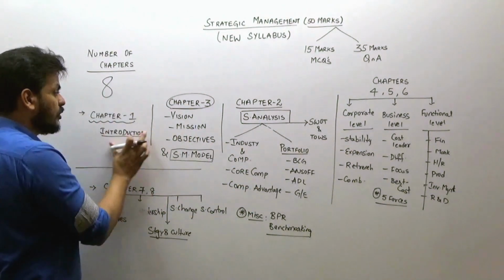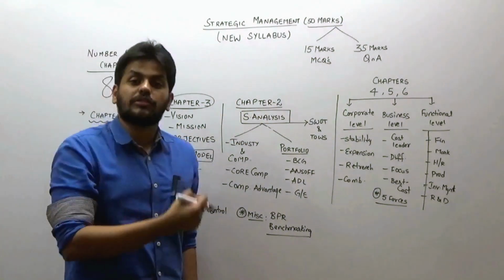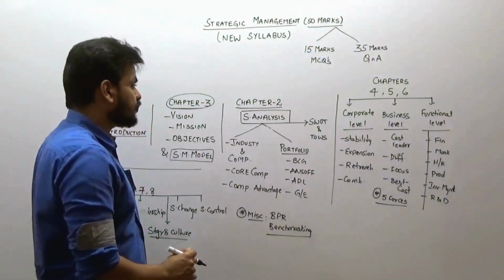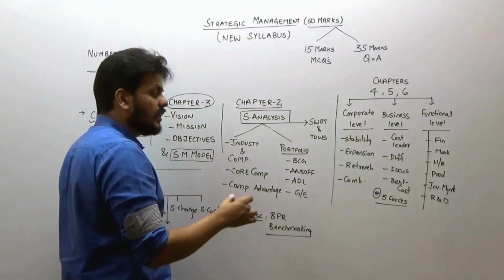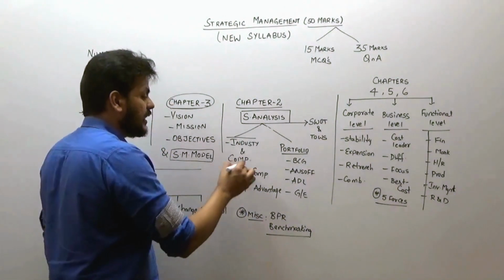Whatever time you budget for chapters 1 and 3, both put together, it takes 1.5 times that to do chapter 2. It's the longest chapter of your entire syllabus, longest because so many contents are there. So first get to the understanding of basics as to what an industry means, and there is